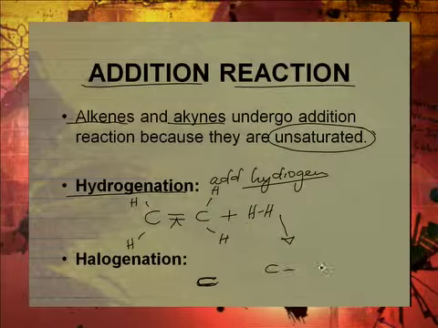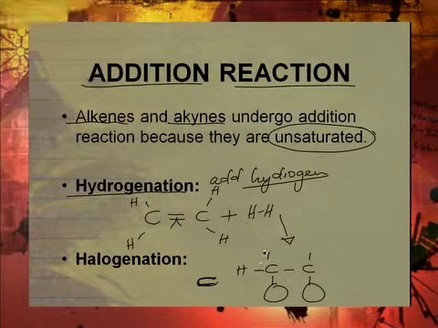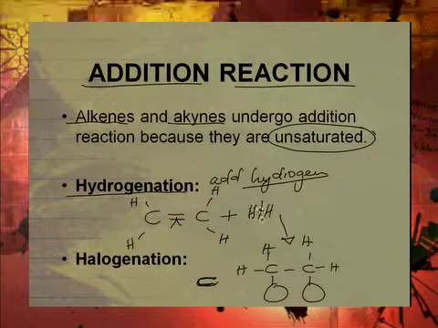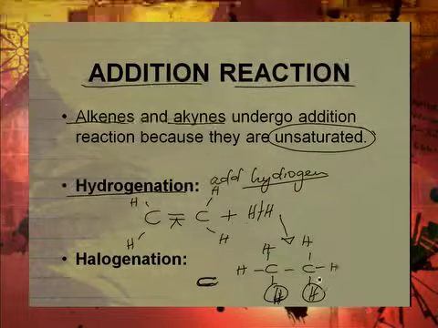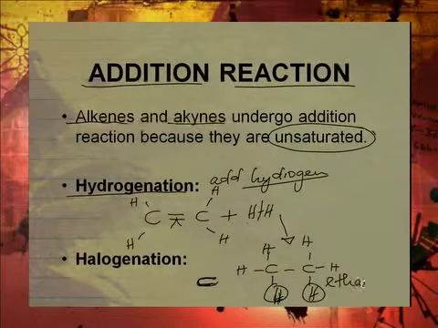Let's have a look at it. Then you have got those two spaces open like that. You still have that hydrogen, this one, and that one. So when this one breaks up there, one hydrogen goes there, another one comes in there, and therefore you move from an alkene to an alkane because this is ethane.